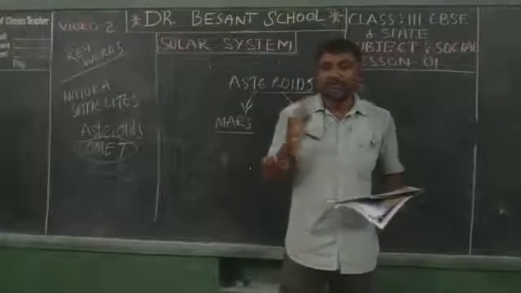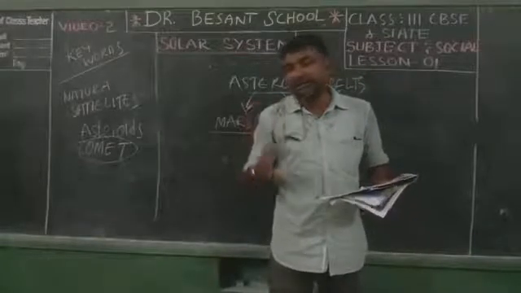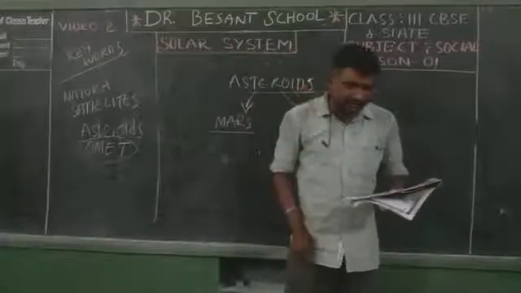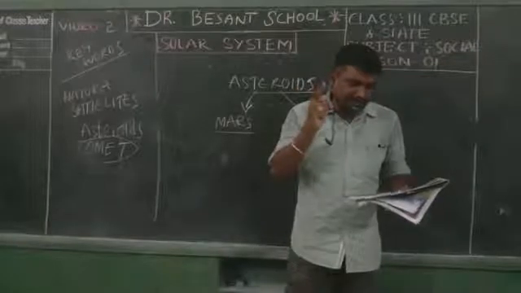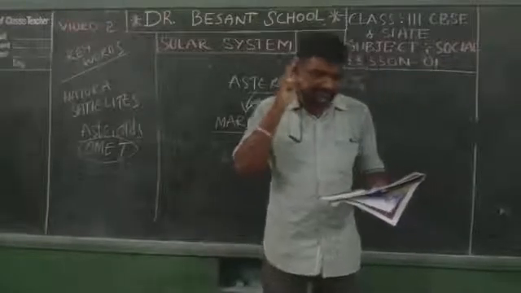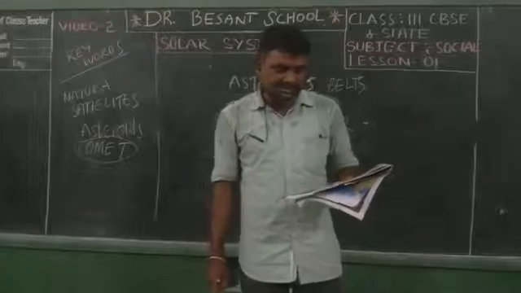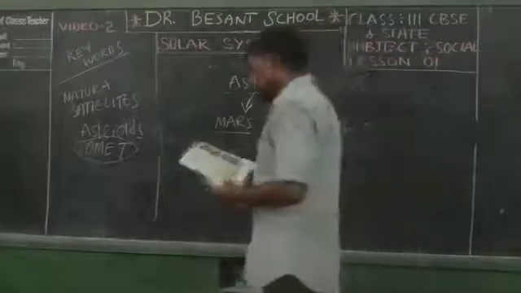It appeared from our Earth in the year 1986.